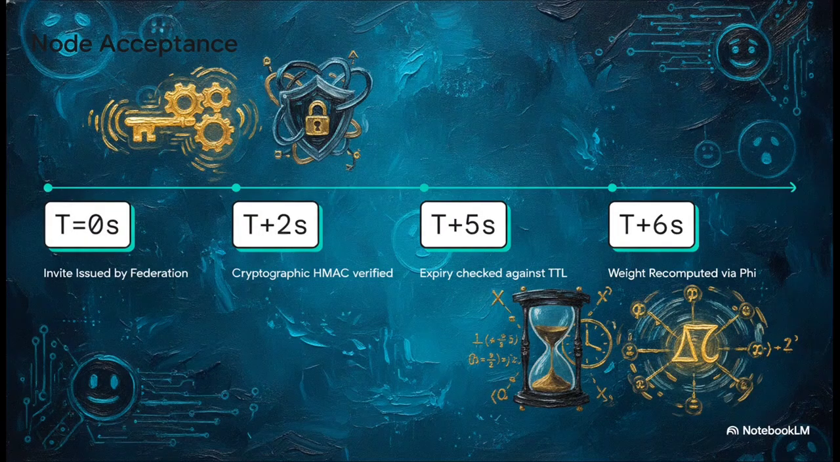Think of it as a tamper-proof digital wax seal. Then it checks the exact timestamp to make sure the invite hasn't expired past its time to live, or TTL seconds. It is only if all these rigorous security checks pass that the new node is accepted, at which point its mathematical weight in the network is recomputed.